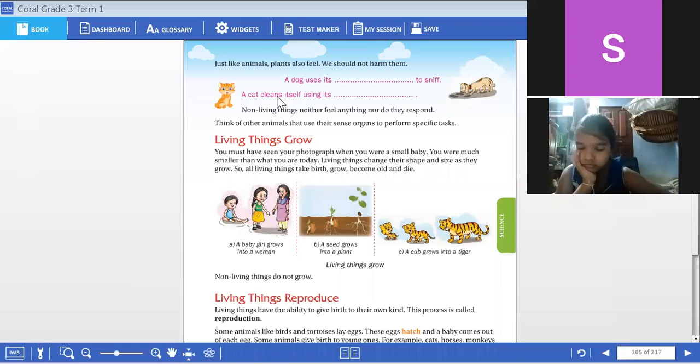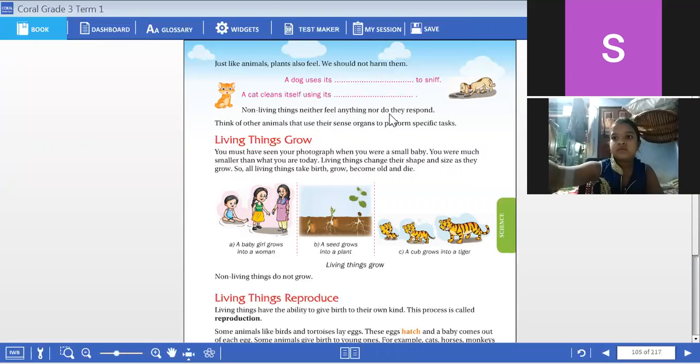A cat cleans itself. It will clean its paws. Paws means its hands. Its hands are known as cat's paws. Answer me, what does a cat clean its paws using? Using its tongue, obviously. With the help of the tongue, they'll clean their body. All the animals, dog, cat, will clean their body with the help of the tongue.